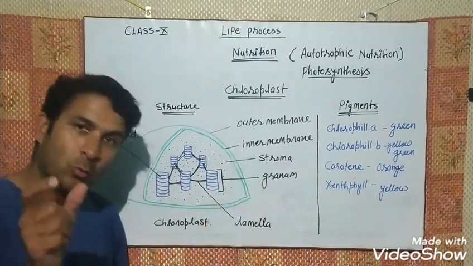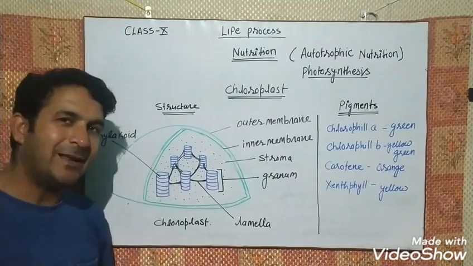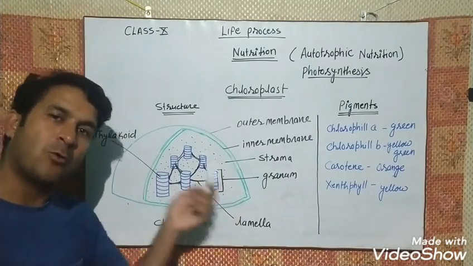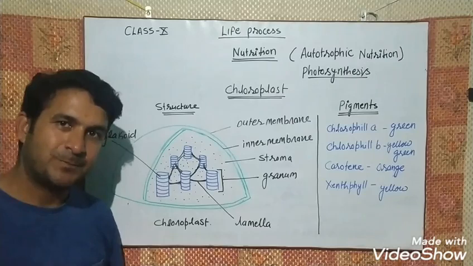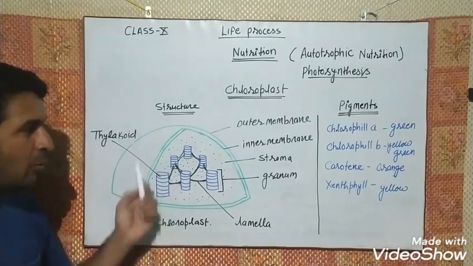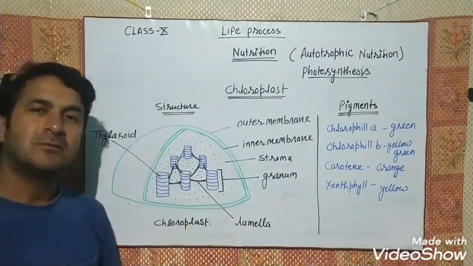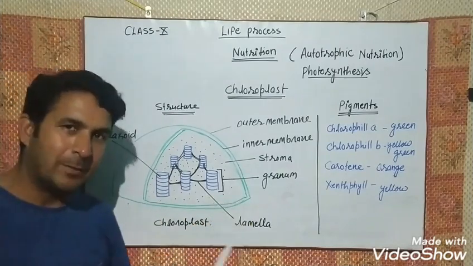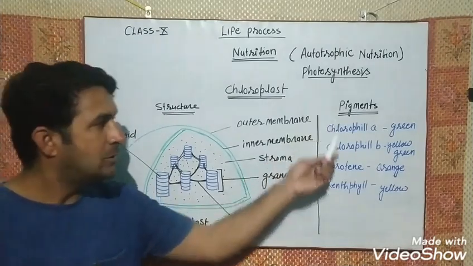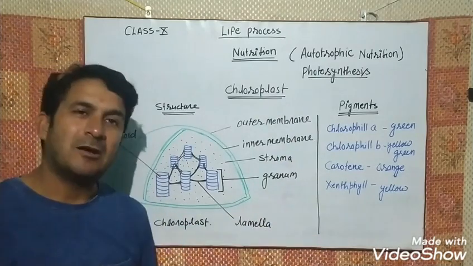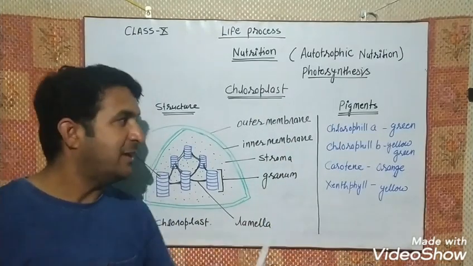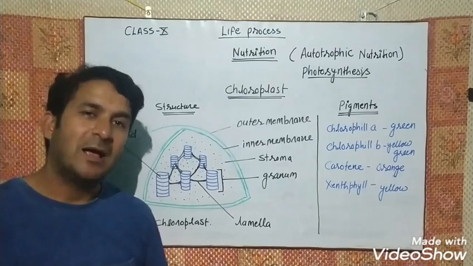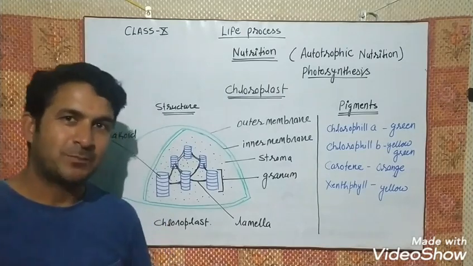This is number 2, what is this part? Or they can ask you to draw the diagram of the chloroplast and label the parts. So it is very important. Please draw this diagram and label the parts. Also note down the pigments and their colors. This area is also very important as far as your board exam is concerned, okay.